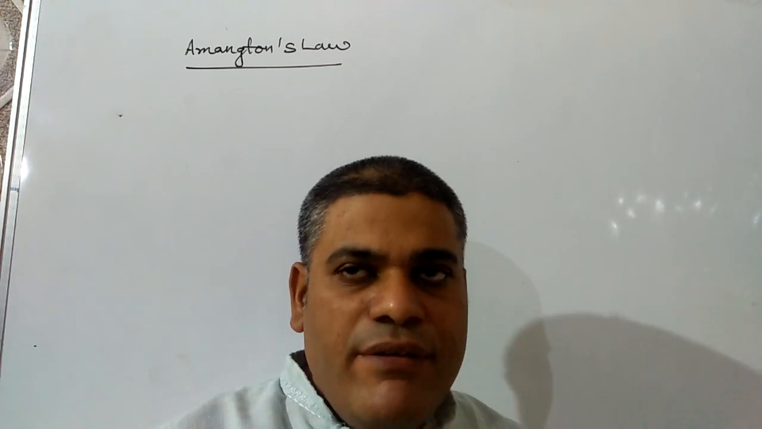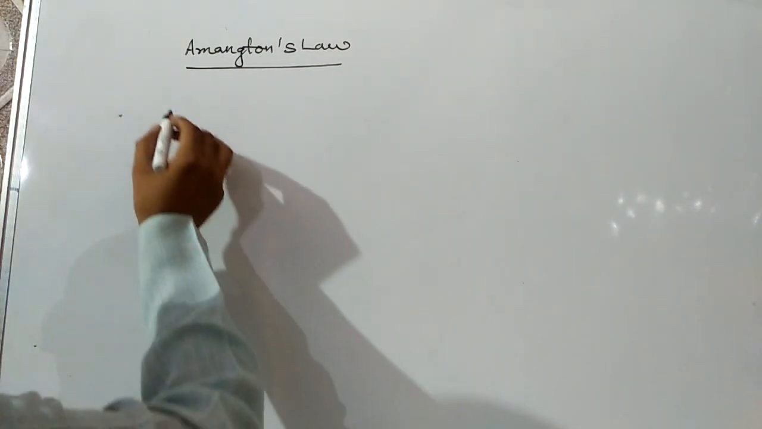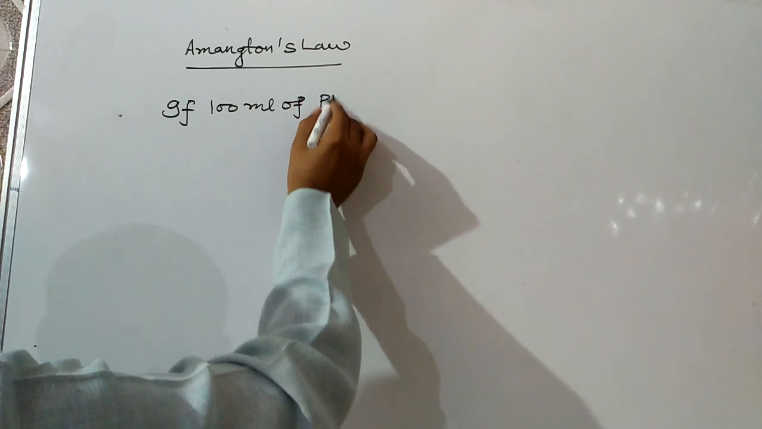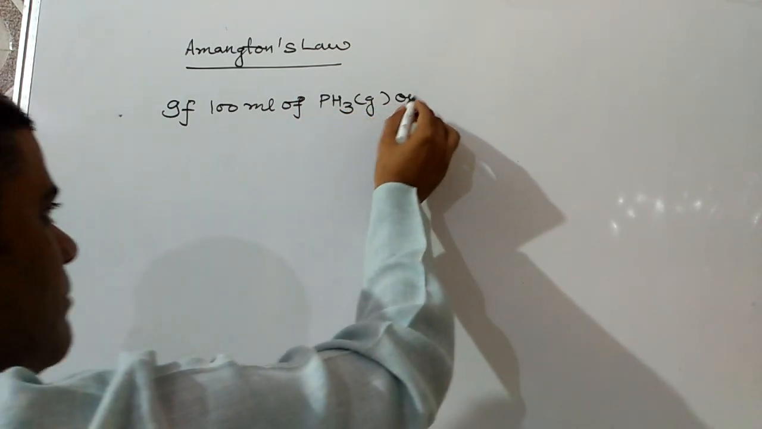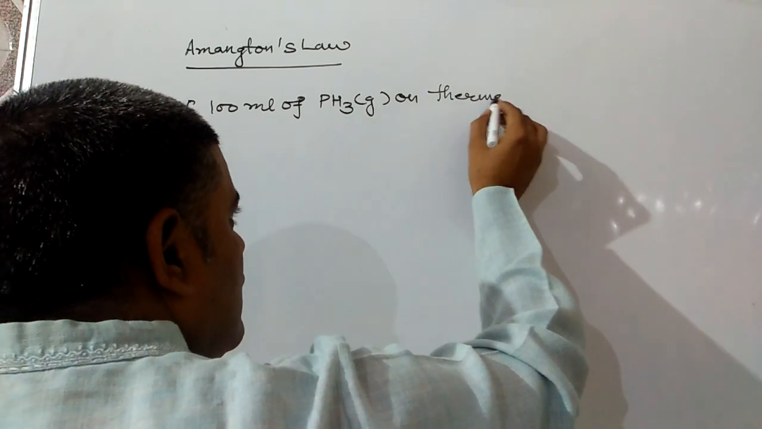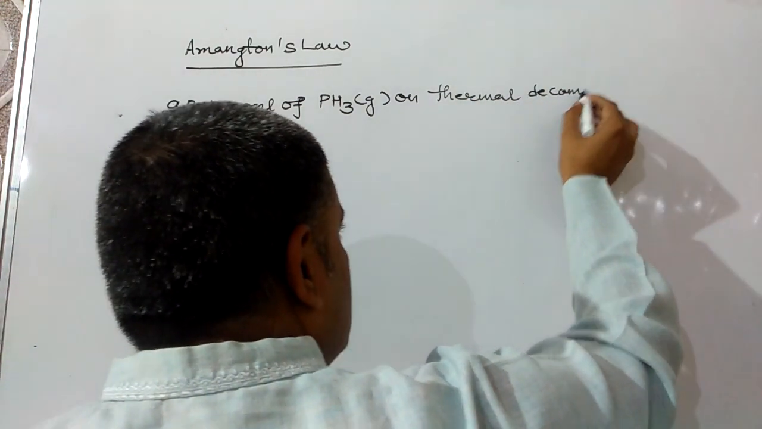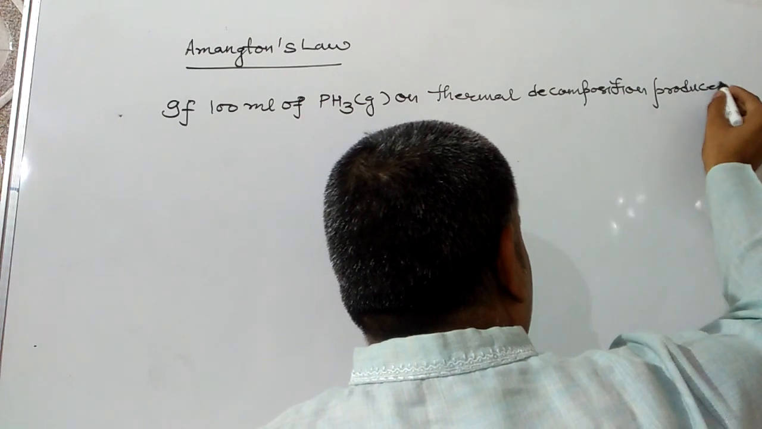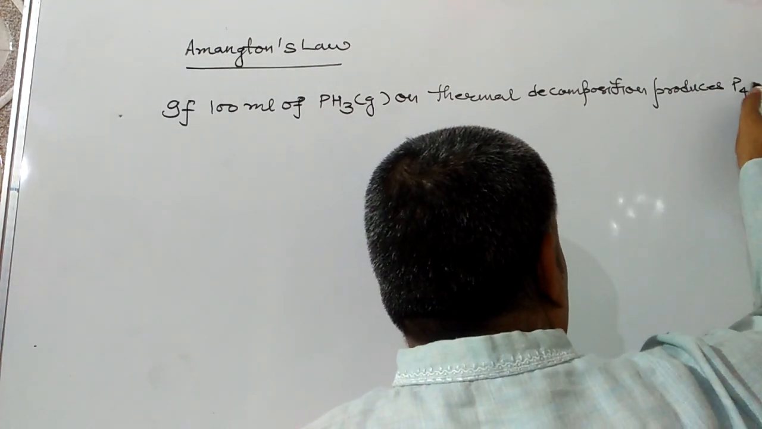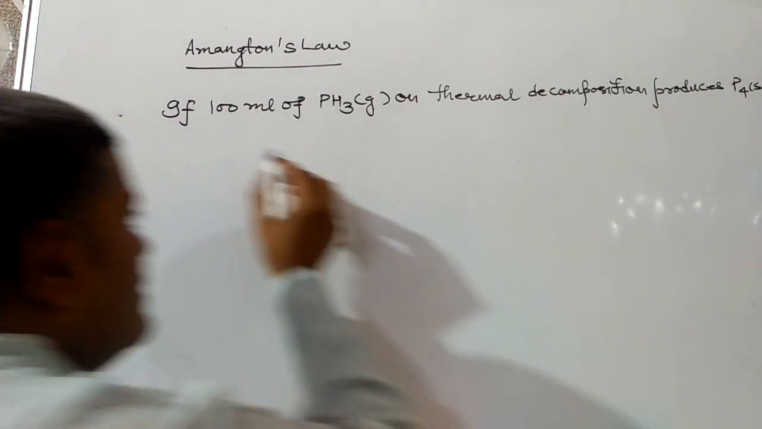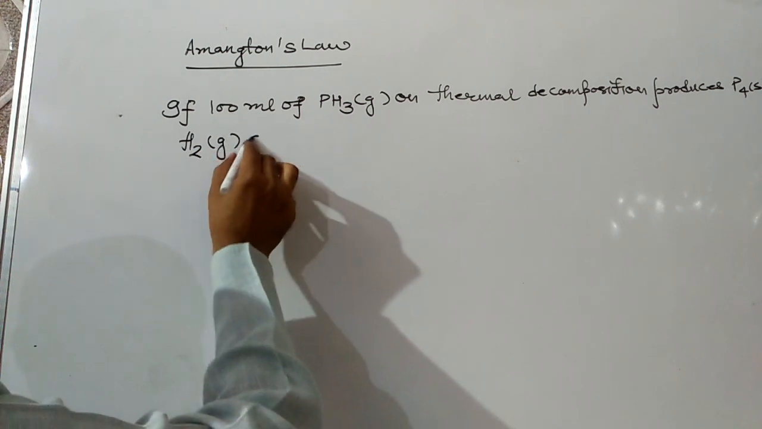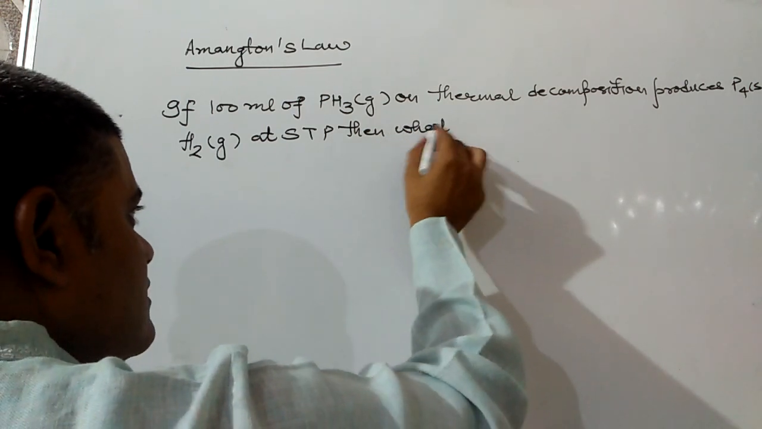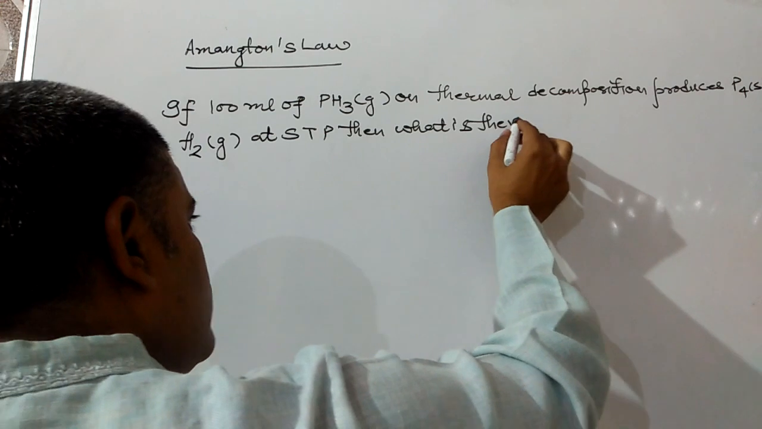Now a question may be there. I have discussed it in the first chapter. If 100 ml of PH3 gas on thermal decomposition produces phosphorus solid and hydrogen gas at STP, then what is the volume change?